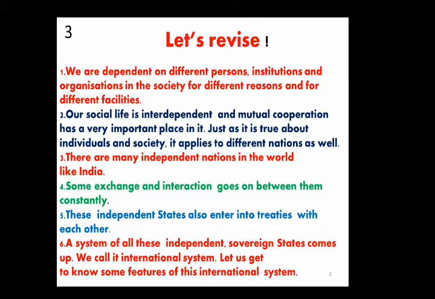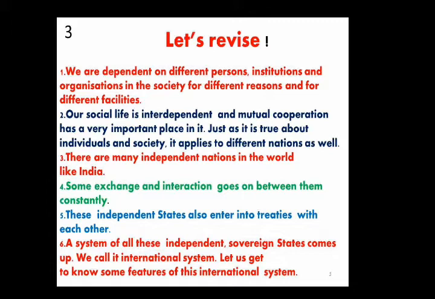If you think deeply, you will come to know that you depend on others, and it applies to different nations as well. Yes, one nation depends on another nation. There are many independent nations in the world like India. Some exchange and interactions go on between them constantly, and these independent states also enter into treaties with each other. A system of all these independent sovereign states comes up. We call it the international system.